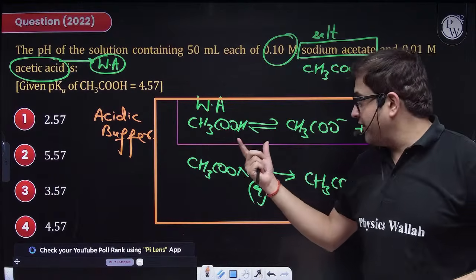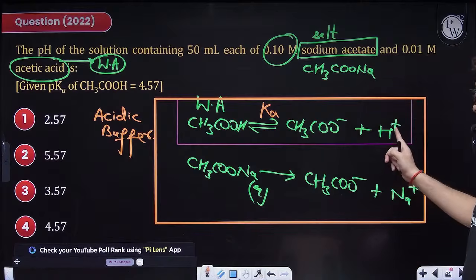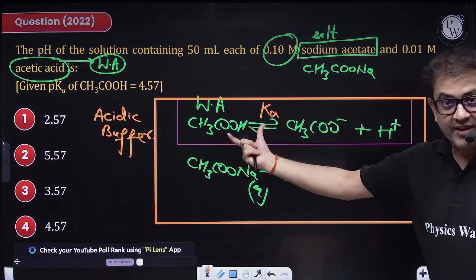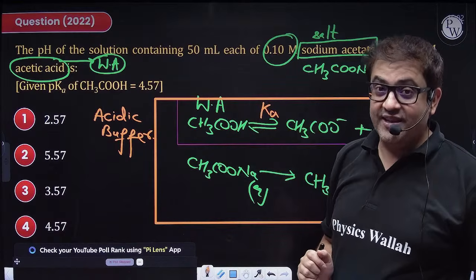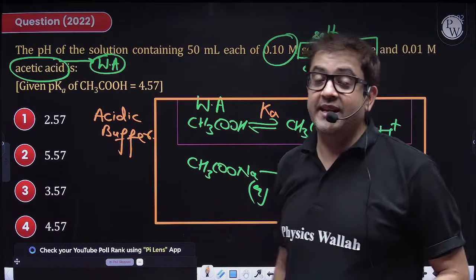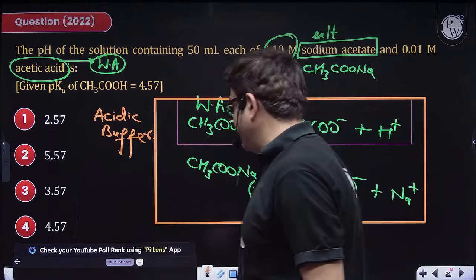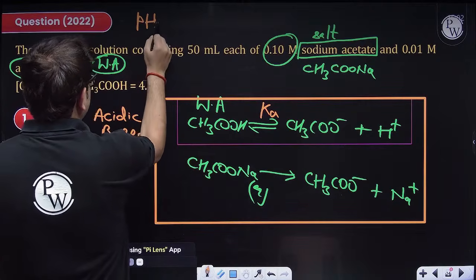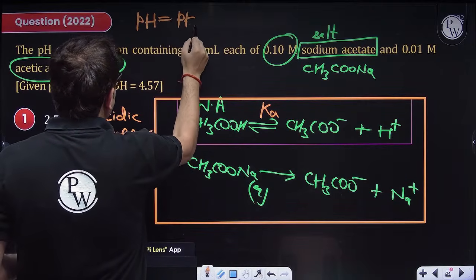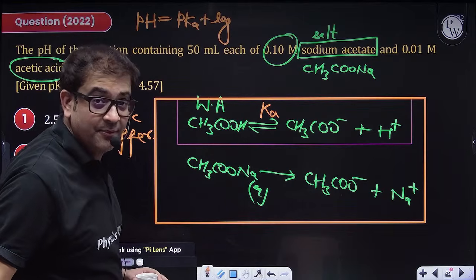Now, sir, what does not change? Value of dissociation constant. So that dissociation constant will be concentration of this into this upon this. So I will be having concentration of H plus. Take minus of log of this concentration of H plus, it will give you the value of pH. This was done by a scientist known as Henderson, and for these buffer solutions, you have Henderson's equation, which says pH of acidic buffer is nothing but pKa plus log of concentration of the conjugate